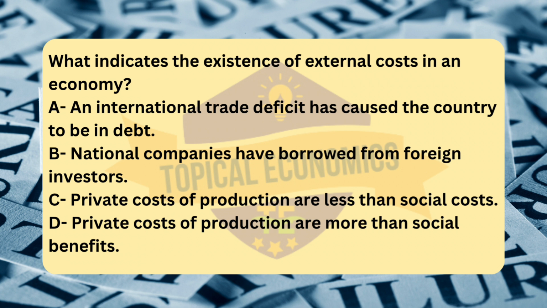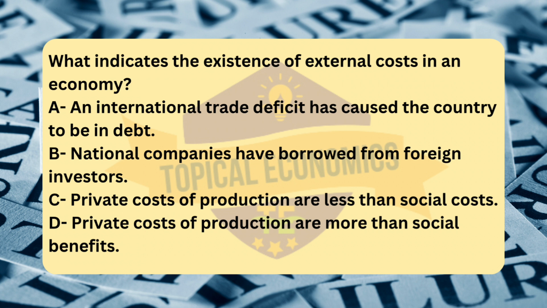Next, option B. National companies have borrowed from foreign investors. Borrowing from foreign investors is related to financial transactions and capital flows, not the presence of external costs. External costs are concerned with the broader impact of economic activities on society, particularly when costs are not reflected in the price of goods and services. Lastly, option D.